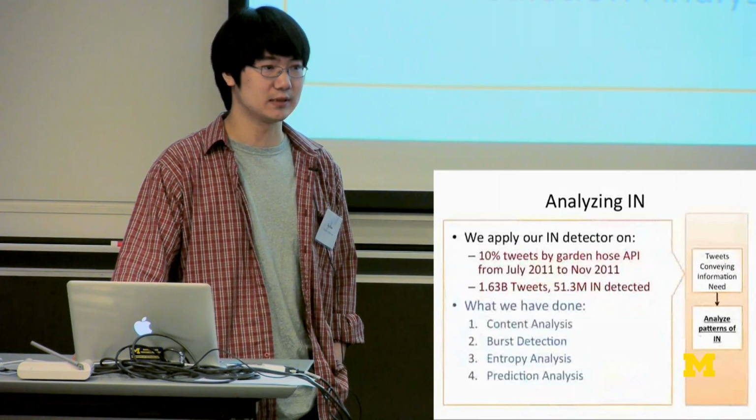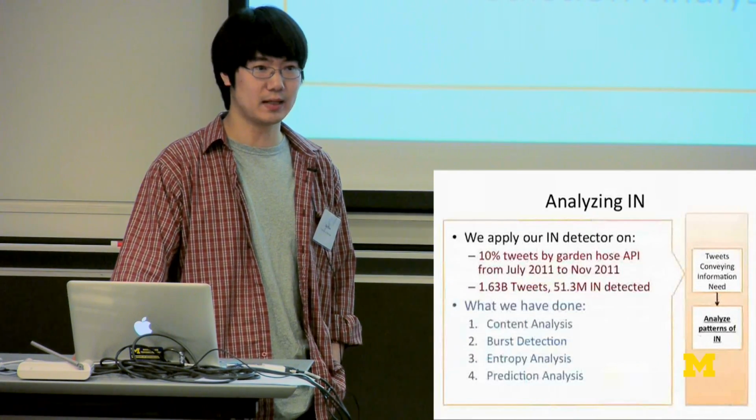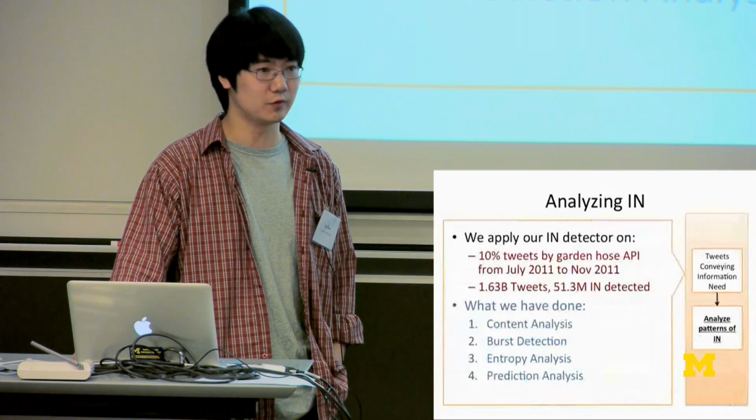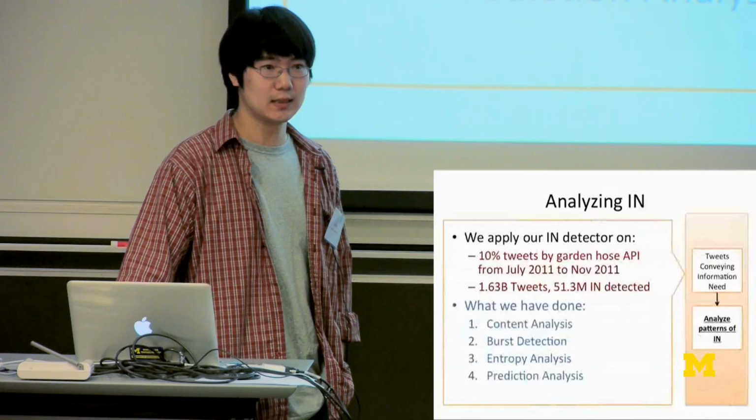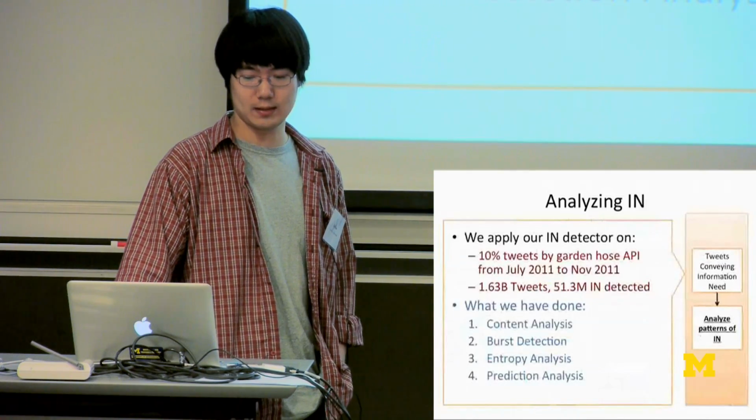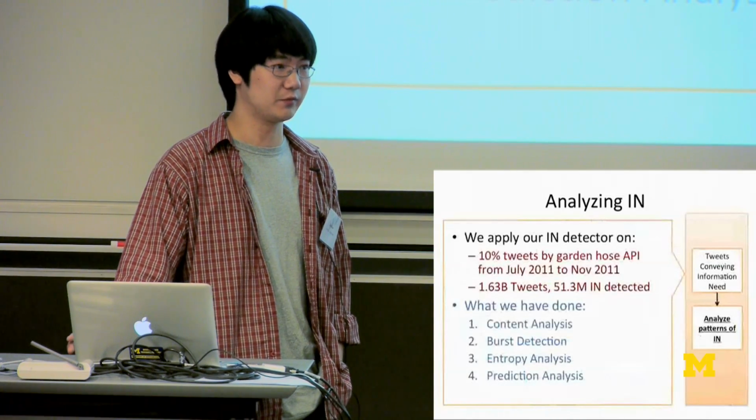The data set we use is the 10% tweets by the Garden Hose API from July 2011 to November 2011, which contains 1.63 billion tweets. We extract around 51 million tweets that convey information need.